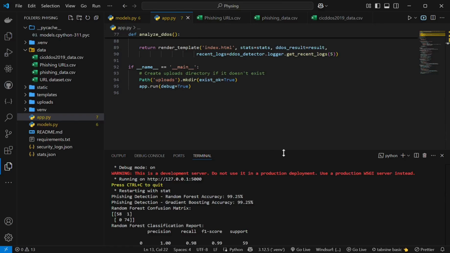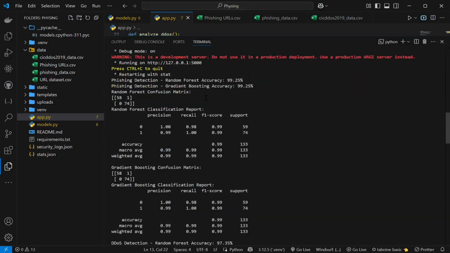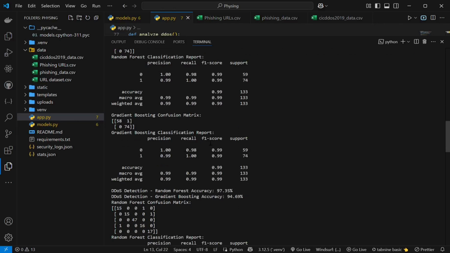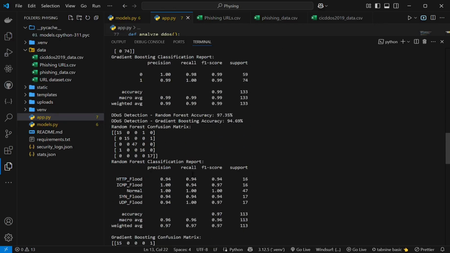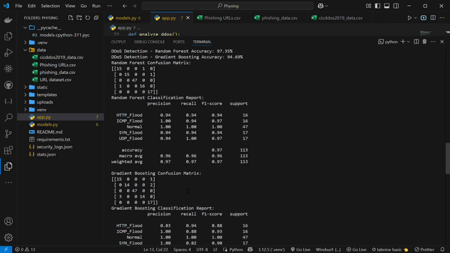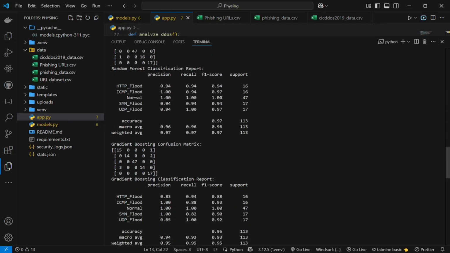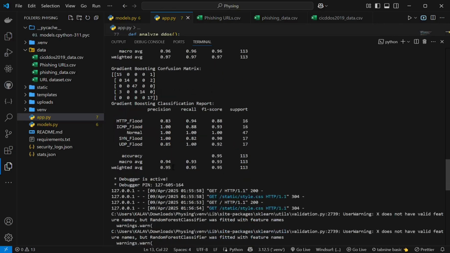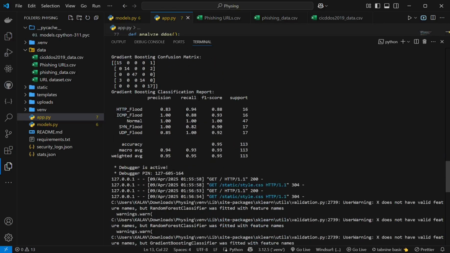Here is the overall accuracy of phishing detection: random forest accuracy and gradient boosting accuracy are 99%. This is the classification report. This is the gradient boost classification report and confusion matrix. For DDoS attacks, the overall accuracy is random forest 97% and gradient boost 94%. This is the classification report for random forest through the different types, and the gradient boost confusion matrix. This is the gradient boost classification report.